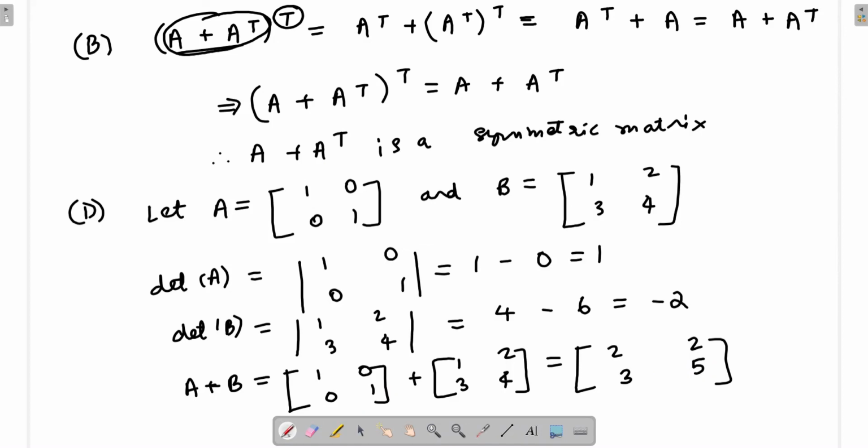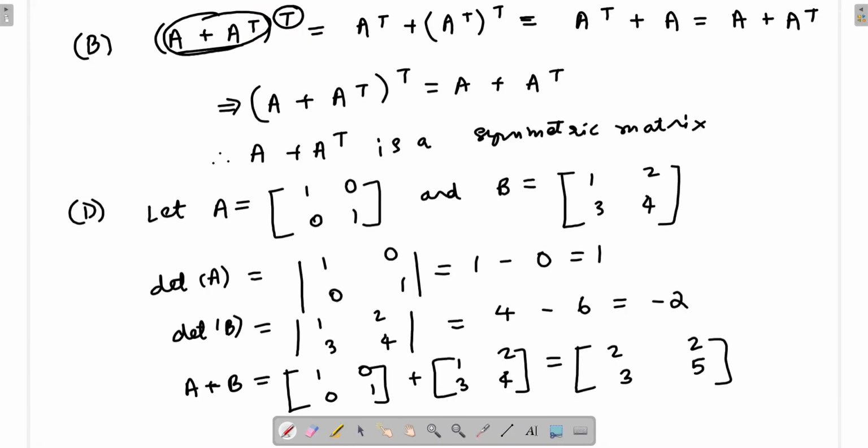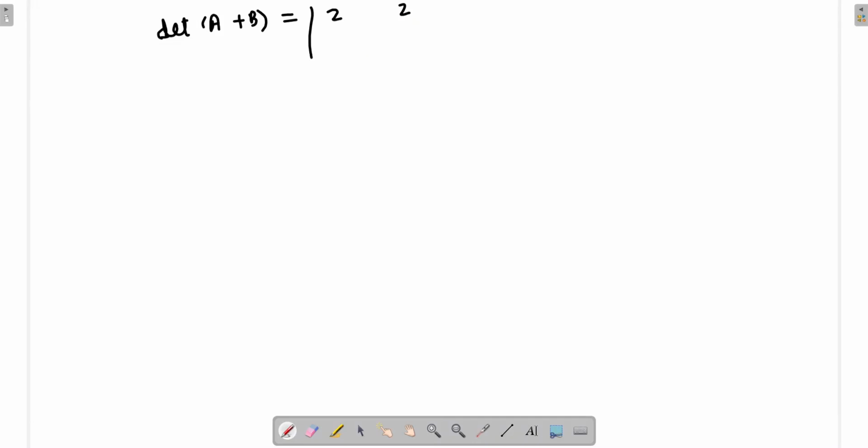Now let us see the determinant of A plus B, which we have just found. Determinant of A plus B will be equal to determinant of 2 2 3 5, right? So this will be equal to 5 times 2 is 10 minus 3 times 2 is 6, which is equal to 4. Okay, so what do we get here? Suppose we write determinant of A plus B first. Okay, determinant of A plus B is 4.